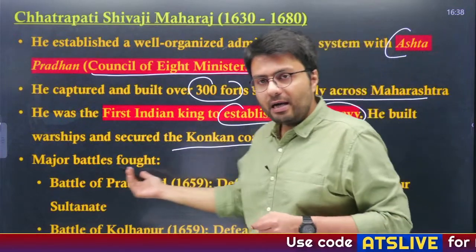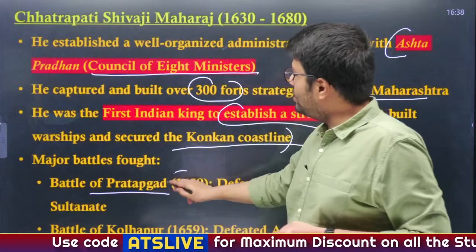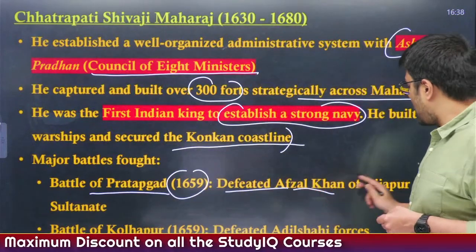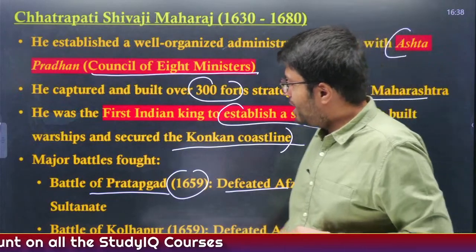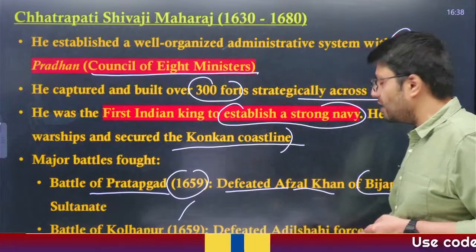Now the major battles fought by Maharaja Chhatrapati Shivaji were the Battle of Pratapgarh, which happened in 1659, where Chhatrapati Shivaji defeated Afzal Khan of the Bijapur Sultanate, whereas in the Battle of Kolhapur, which happened again in 1659, he defeated the Adil Shahi forces.